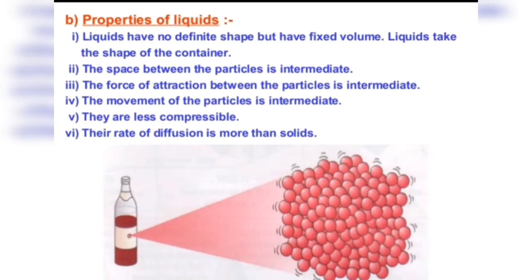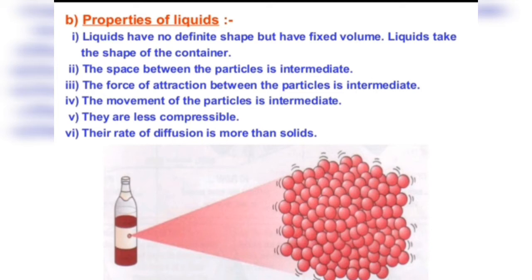Let's talk about the properties of liquids. So the characteristic properties of liquids are that liquids have fixed volume, but they have no fixed shape. Liquids take the shape of the vessel in which they are placed, and the space between the particles is intermediate. Okay, and the force of attraction between the particles is again intermediate. In fact, the movement of particles is intermediate, and they are less compressible. Like solids, liquids cannot be compressed much, and the rate of diffusion is more than solids.